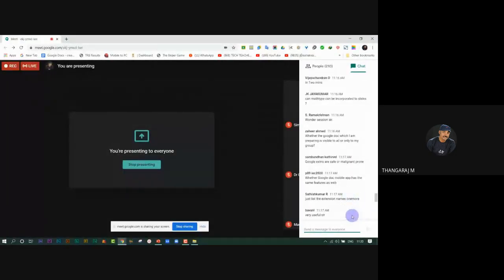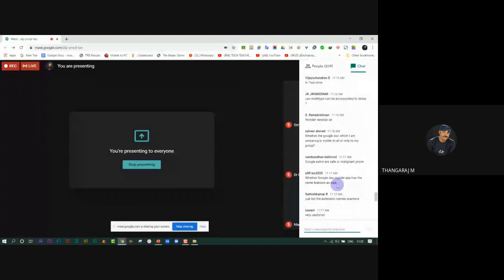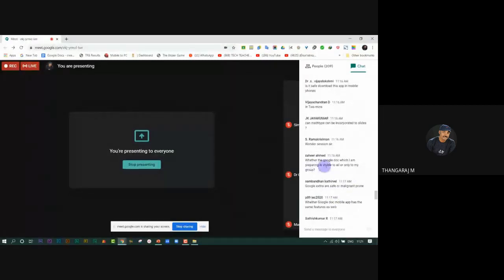Just list the extension names to know whether the Google Docs mobile app has the same features. Yes, sir, the same features. Whether the Google Docs which I am preparing is visible to all in my group. Visible to all.